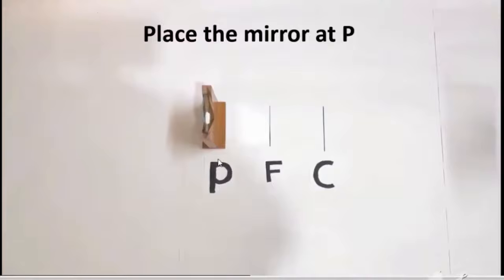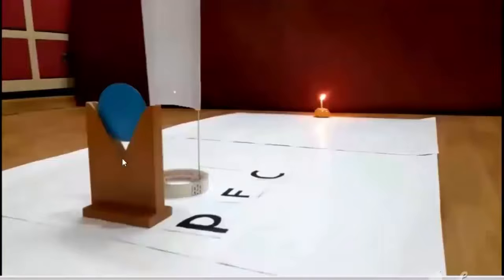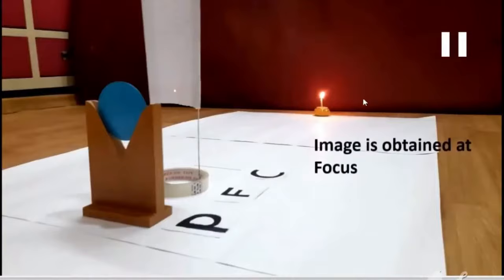This is the setup of an experiment here. This is the pole, focus and center of curvature. Exactly at the pole, we are keeping a concave mirror on a stand. This wooden thing is actually a stand. On this, the concave mirror is placed. Now let us see case 1. The object we will place very far away, that is at infinity, and let us check.